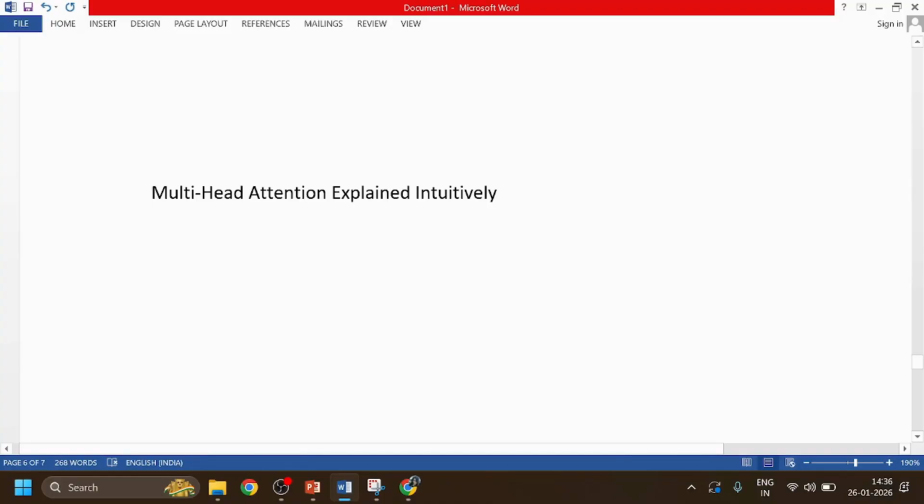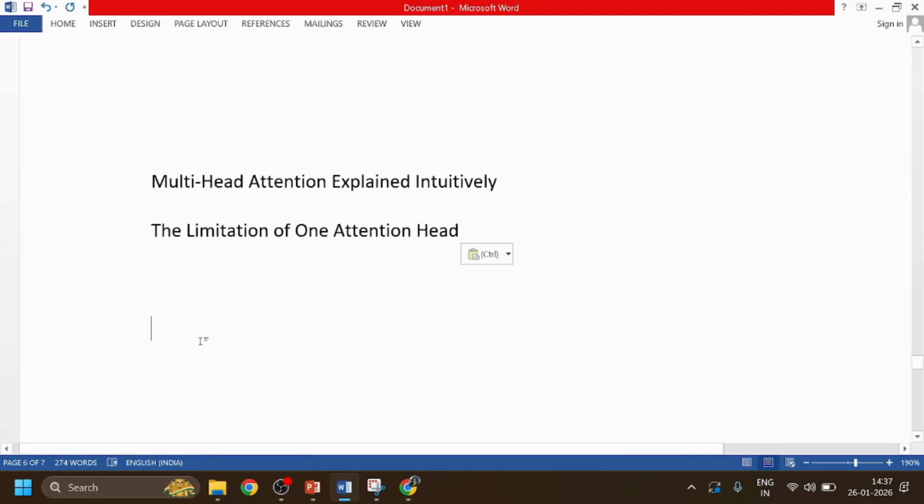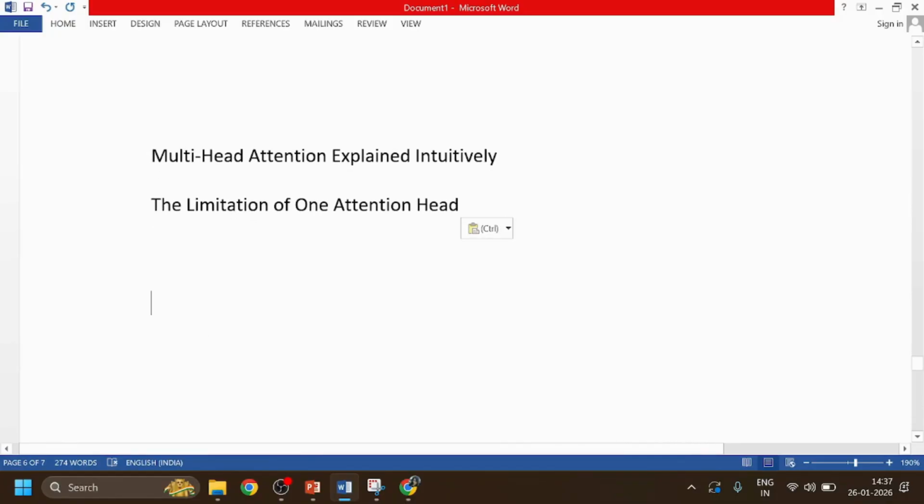In the self attention block, self attention lets each word look at all other words. It calculates which words matter more for context, but there is a limitation. Here is the limitation of one attention head: one attention head can focus on only one type of relationship at a time.